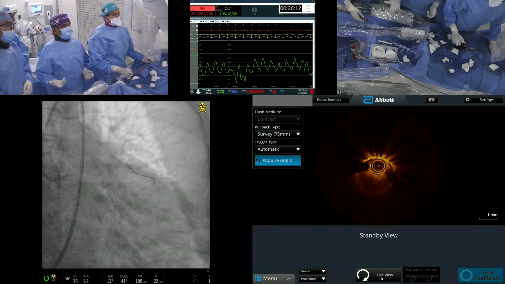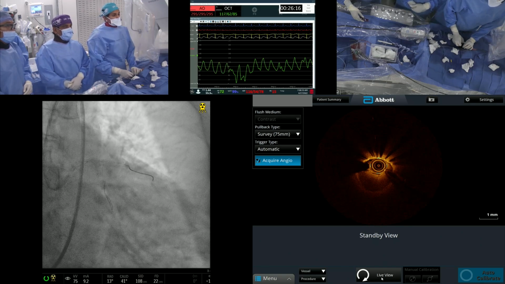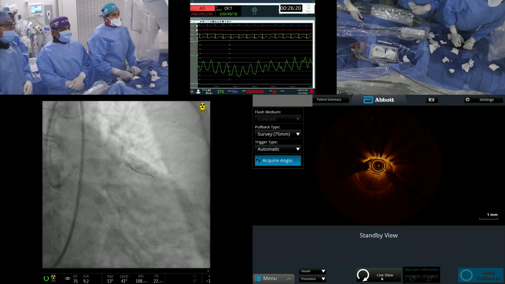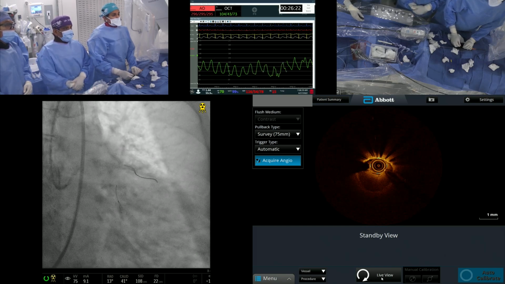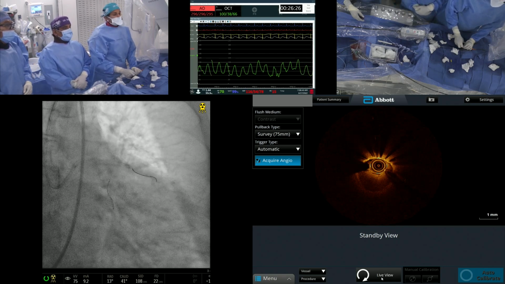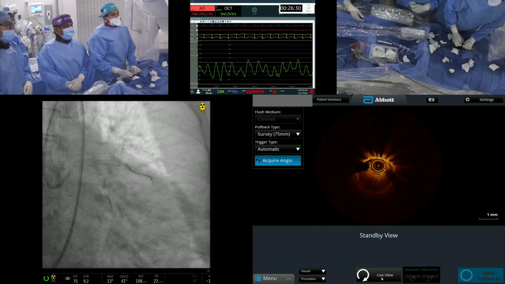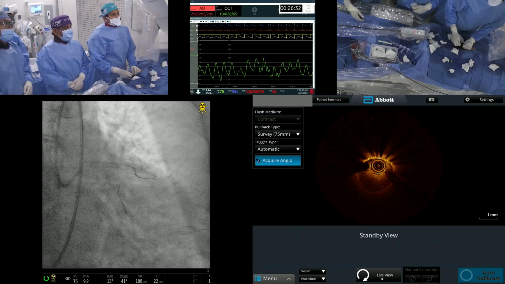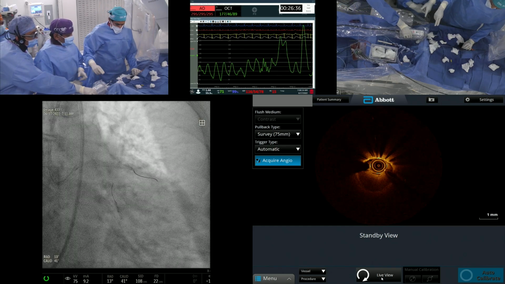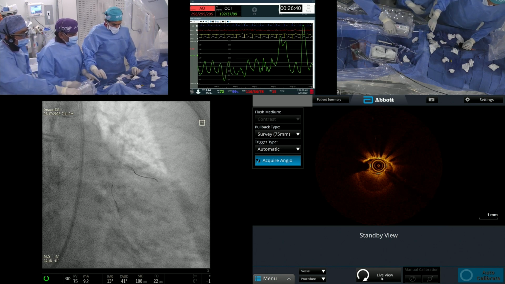Because I can tell you, we do about 35 to 40 unprotected left main every month, and 95% of them we do a mini crush. The DK crush is a rare case. We never do, I mean, not never, maybe a 1% culotte, but all are the mini crush with excellent angiographic short and long term results. So now the OCT catheter is not going through it. What do we want to do? Nothing. Leave it alone. Angiographically it looks good.